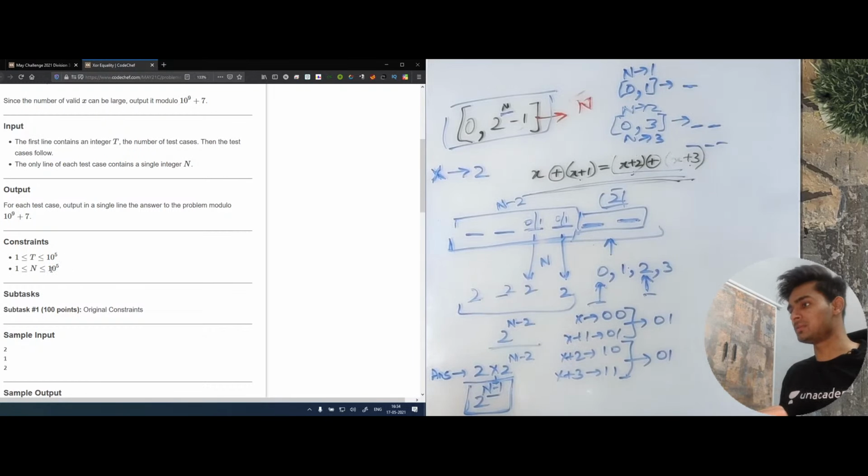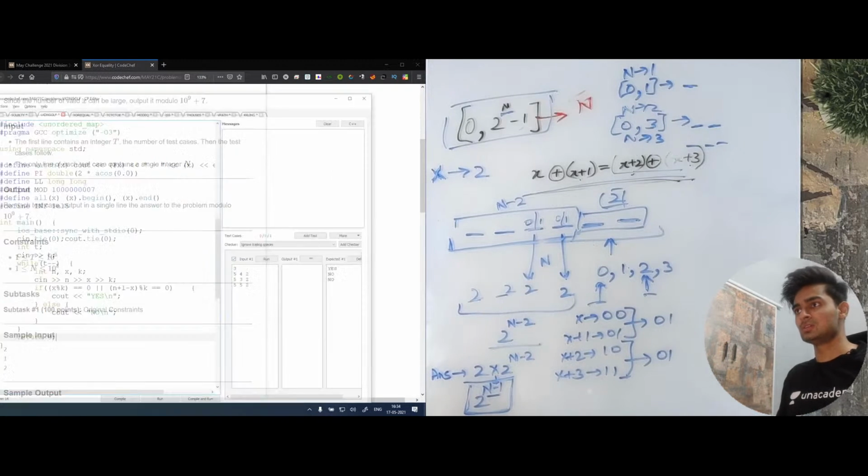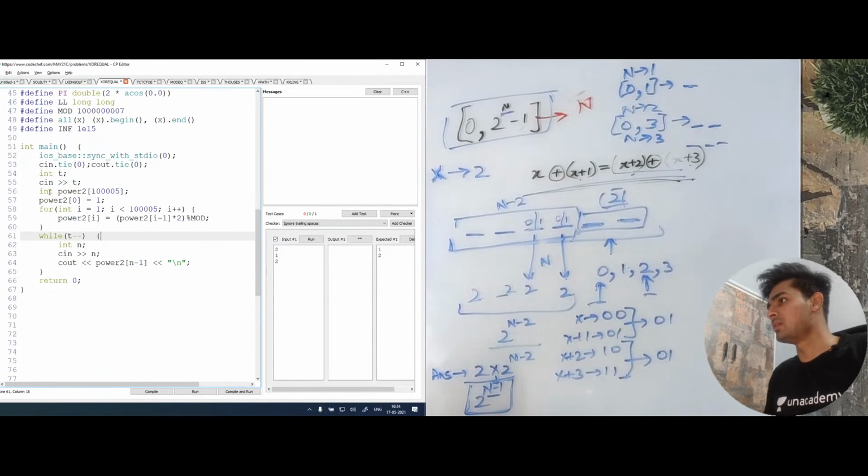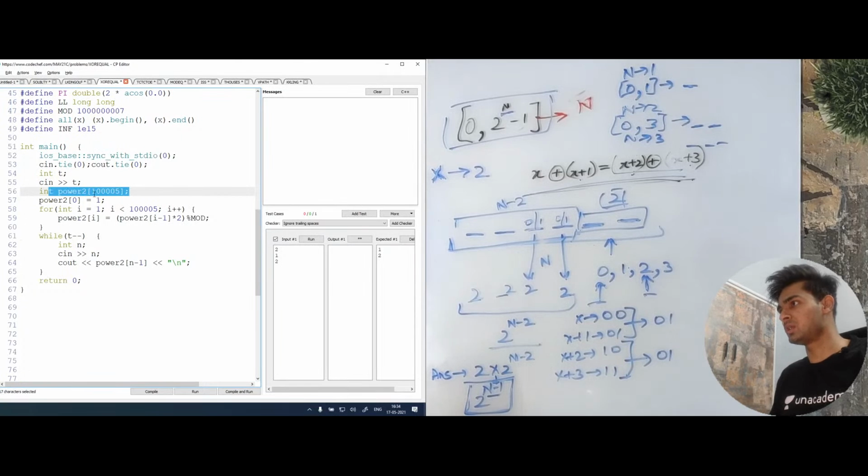We also know that the maximum value of n is 10 to the power 5. So before scanning all the test cases, we can pre-compute all the values of 2 to the power n and store them in an array. Then whenever we scan a value for every test case, we can just print those values. So we have an array of 1e5, which is 10 to the power 5, and for every value we are pre-computing, and we take the mod as well. Then for every test case, I'm just returning 2 to the power n minus 1. And that's it. I hope this is clear to everyone.